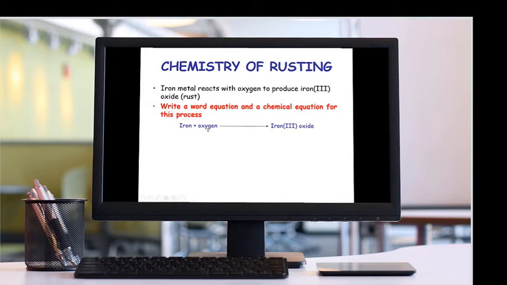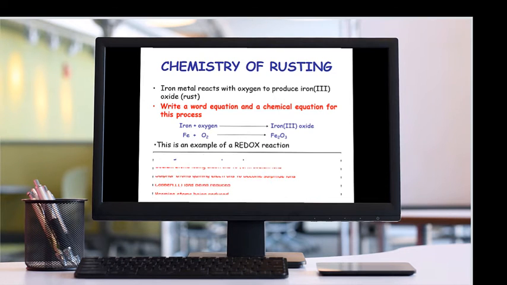Here iron reacts with oxygen to form iron 3 oxide, and in terms of chemical symbols, we will write it. Iron is represented by Fe. It will take up the oxygen, and this process is oxidation, and it will convert into ferric oxide. This is an example of a redox reaction. A redox reaction is one where reduction and oxidation both occur simultaneously.